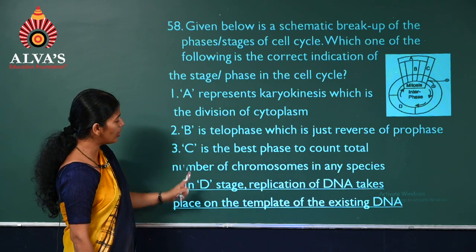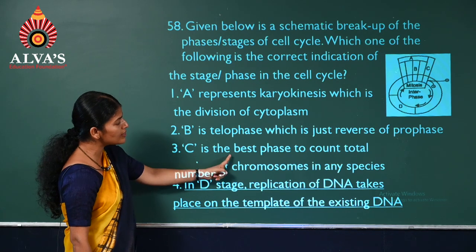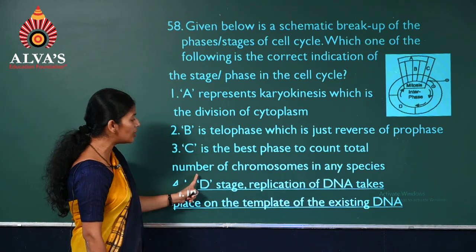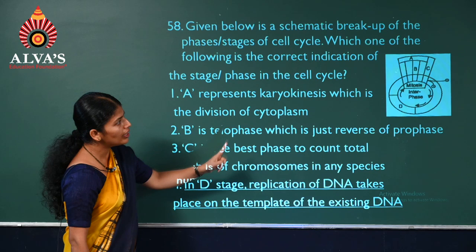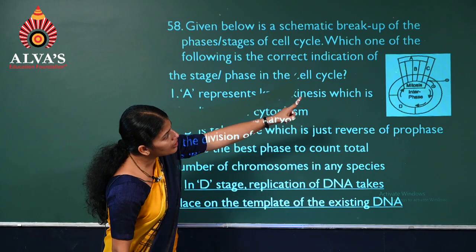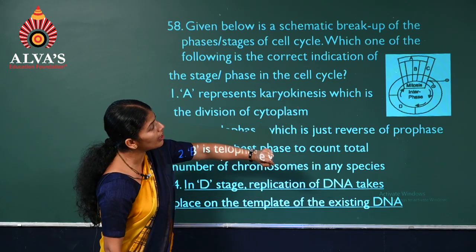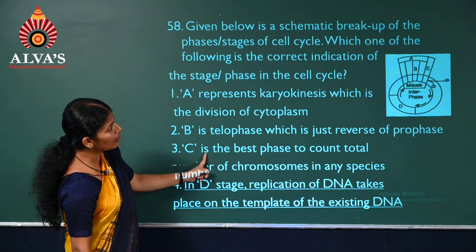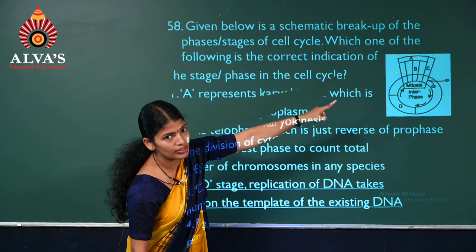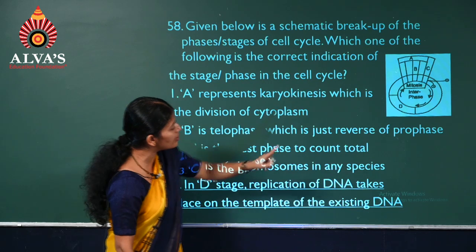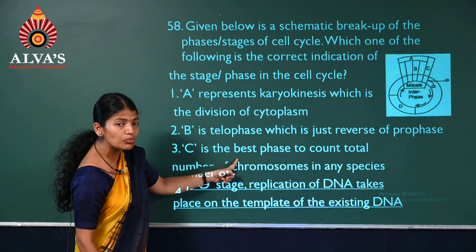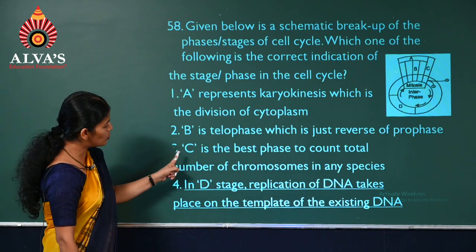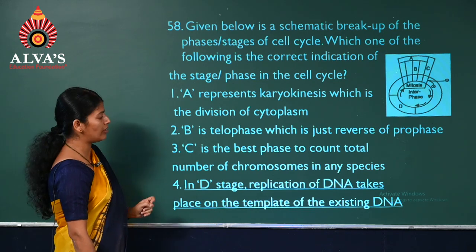So this is wrong. Next, C is the best phase to count the total number of chromosomes. Where is C? Cytokinesis. So during cytokinesis, can you count the number of total chromosomes? Not possible. So this is also wrong.